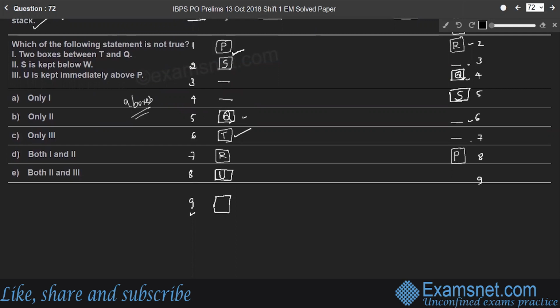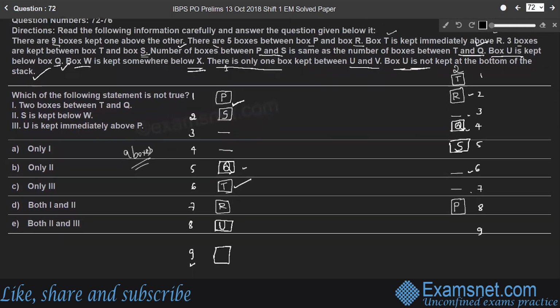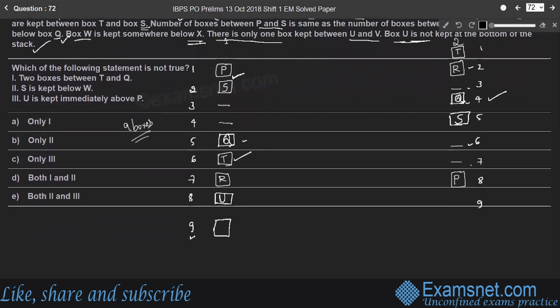Or in case 2, look at case 2. The position of U will be here, 6th position, or we have one more option, that is the 7th position.